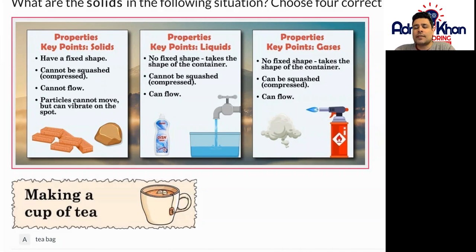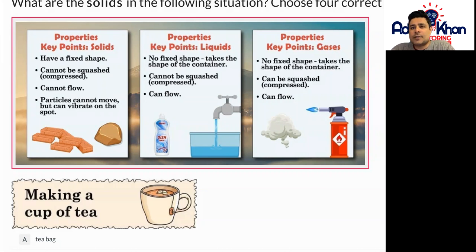So first of all, let's start with the solids on the left-hand side. So solids always have a fixed shape. They cannot be squashed. They cannot flow like liquid. And particles cannot move, but they can vibrate on the spot. Let's say, for example, your mobile phone will probably vibrate and it's a solid.